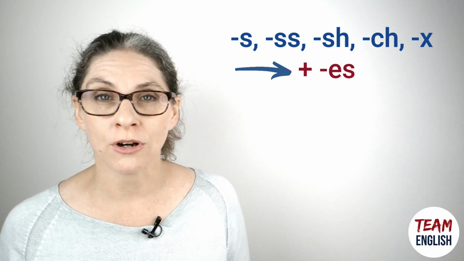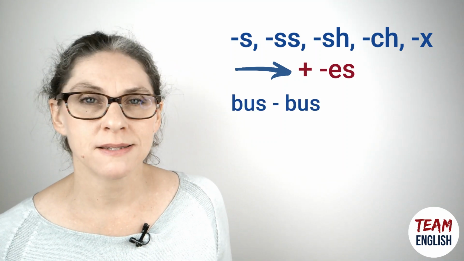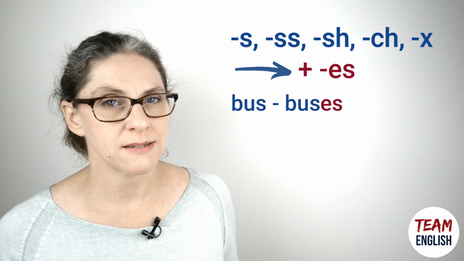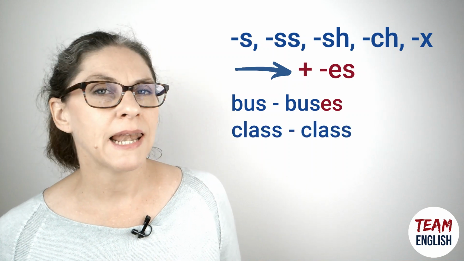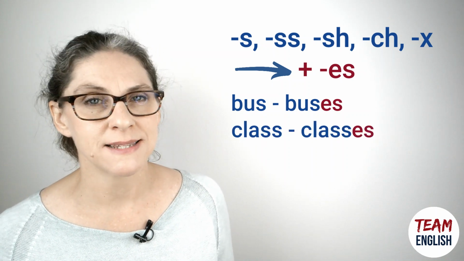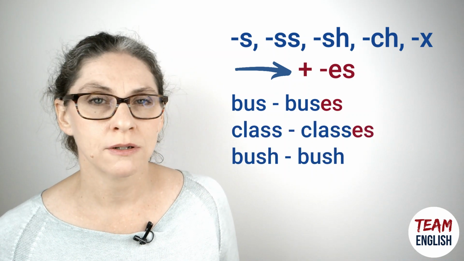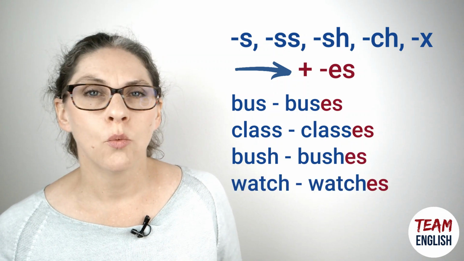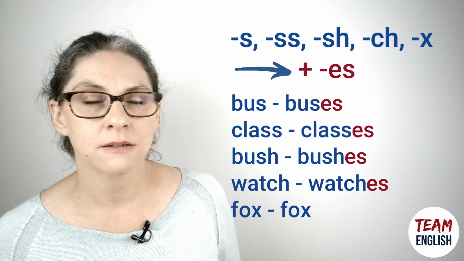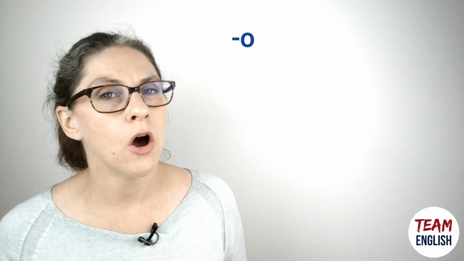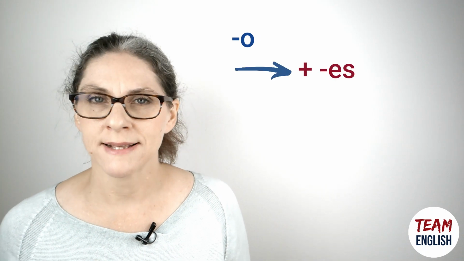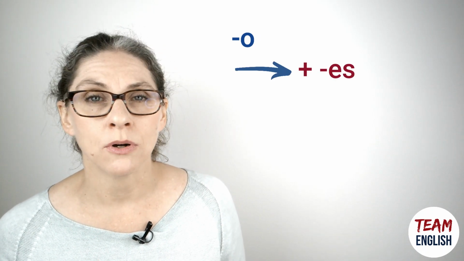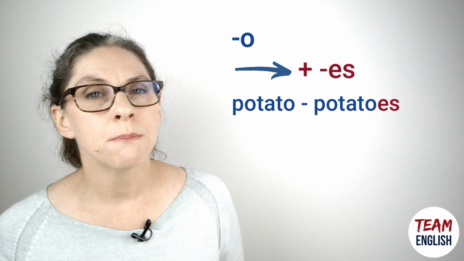Nouns that end with s, sh, ch, x sounds, you add an es at the end to make it plural. For example, bus, buses. Class, classes. Bush, bushes. Watch, watches. Fox, foxes. Also, nouns that end with an O, you add an es at the end. For example, potato, potatoes.